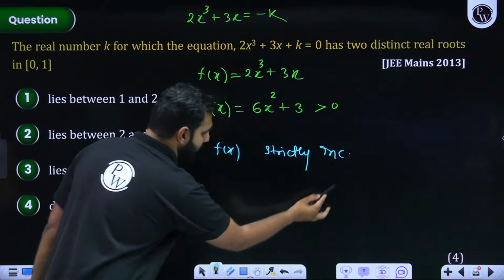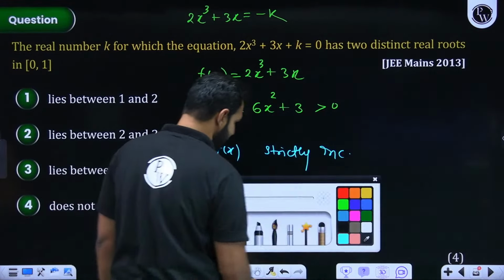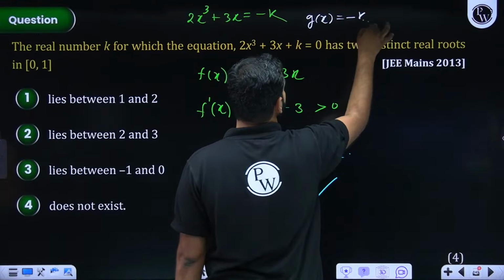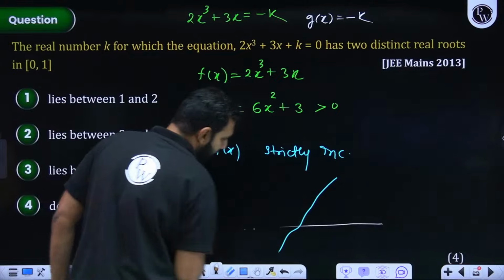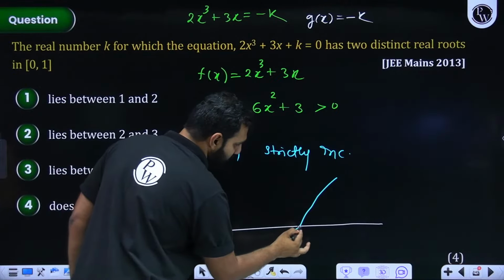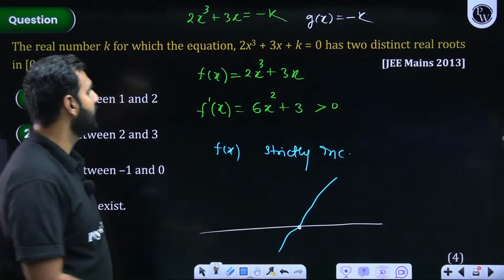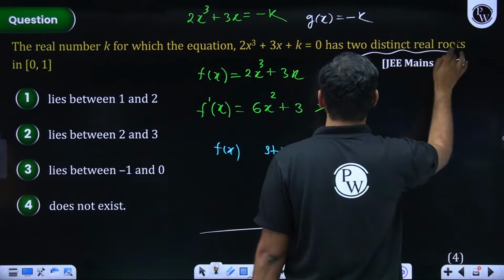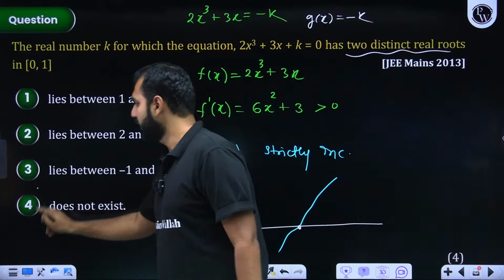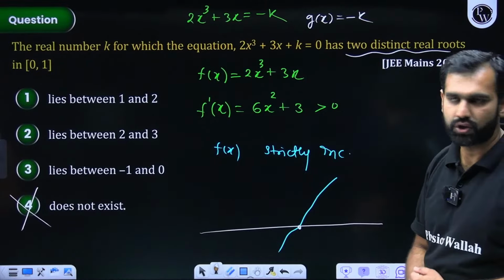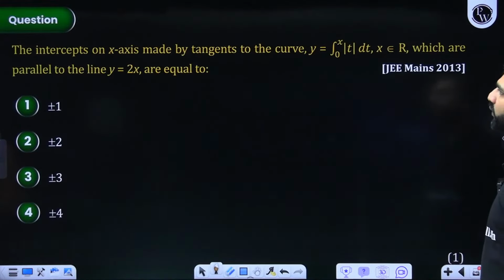So f of x is a strictly increasing function and g of x is minus k, so this is a constant function. If a strictly increasing function and a constant function intersect, they'll be intersecting at only one point. But it is saying it has two distinct real roots, which is not possible. So any value of k does not exist. Everybody understood option D. Now from here, let us move towards the next question.